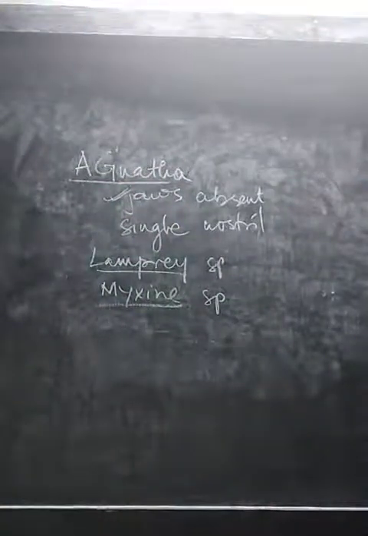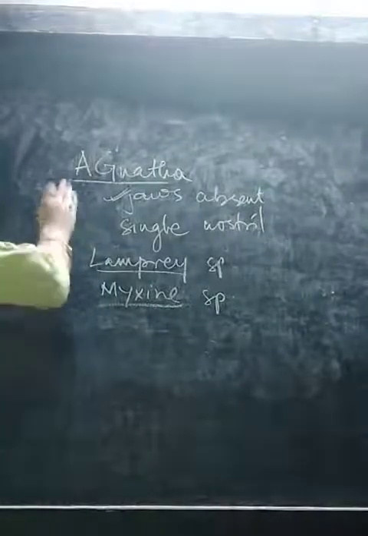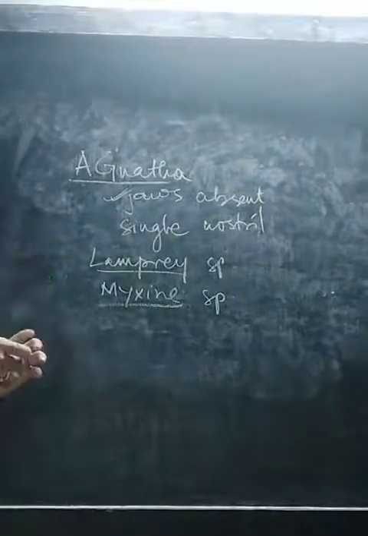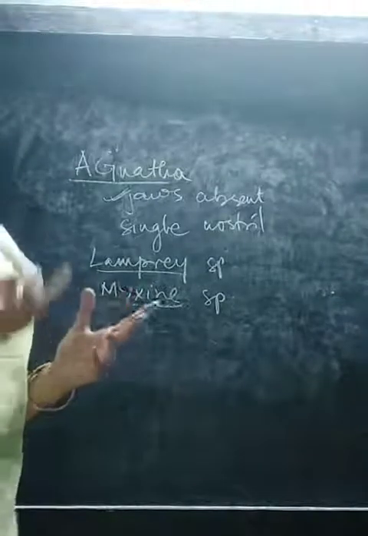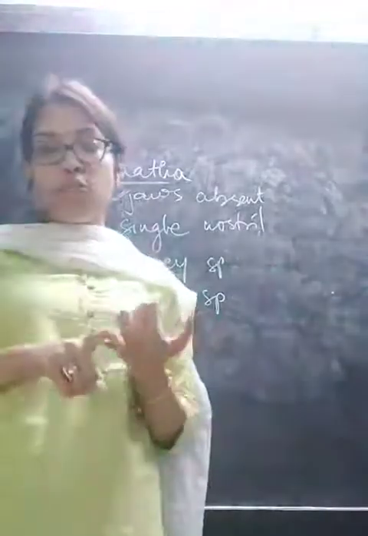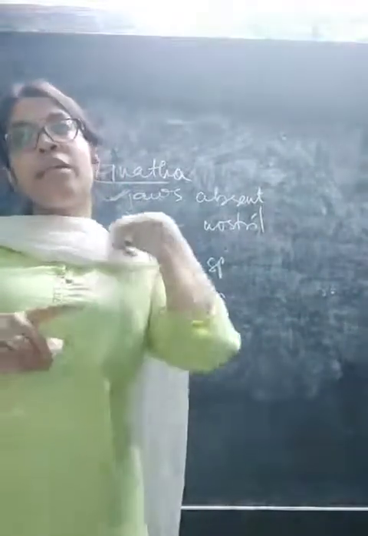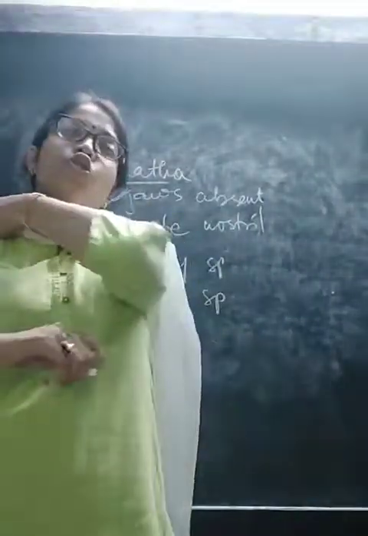This is all about the two superclasses, Agnatha and Gnathostomata. The differences between these two may also come. If you get the differences, under Gnathostomata you will write jaws present, and under Agnatha the first point you will write as jaws absent.